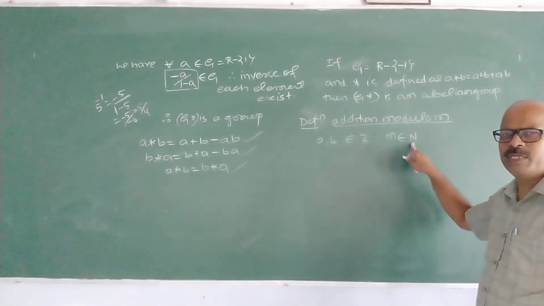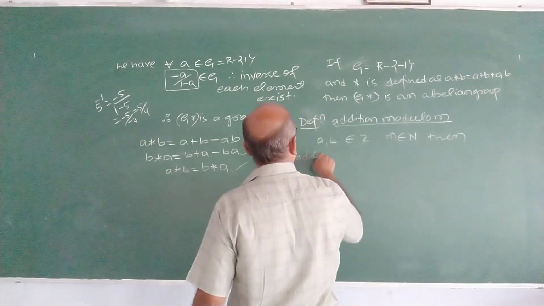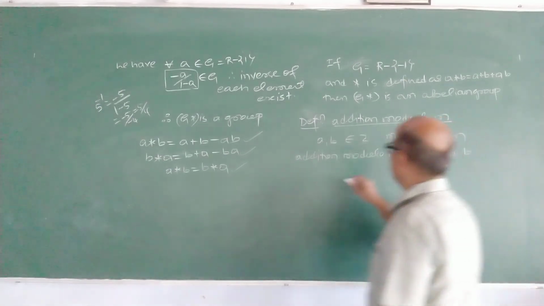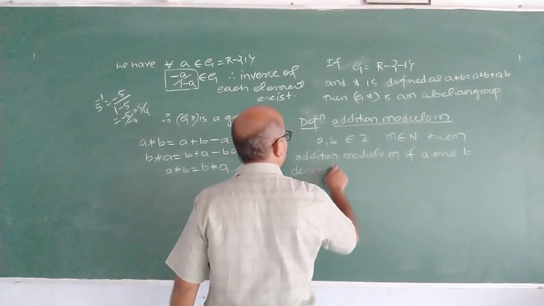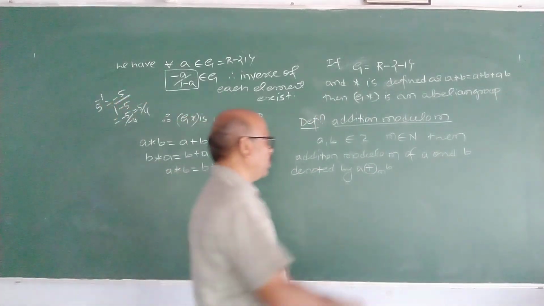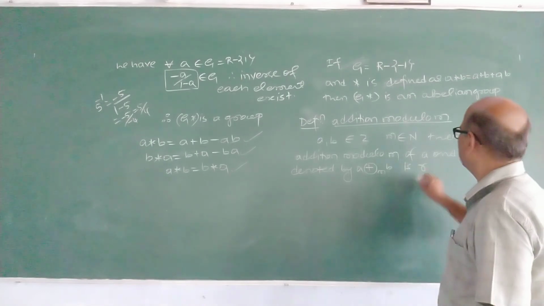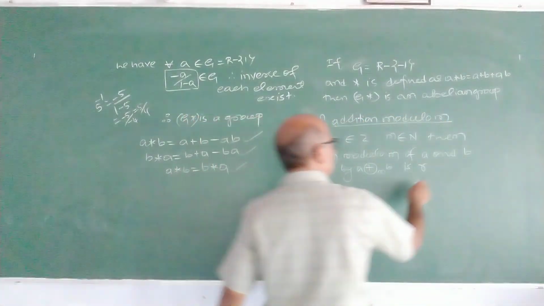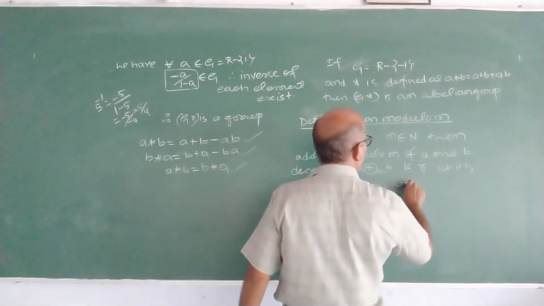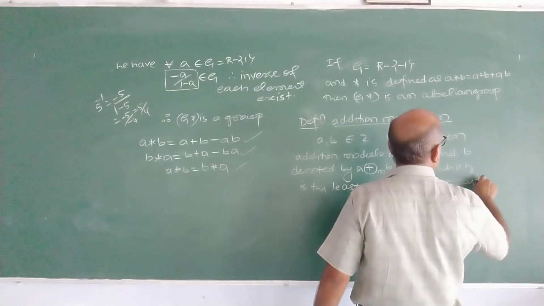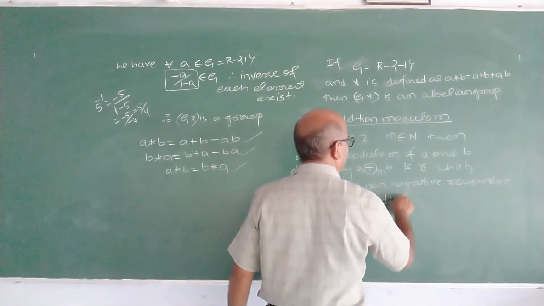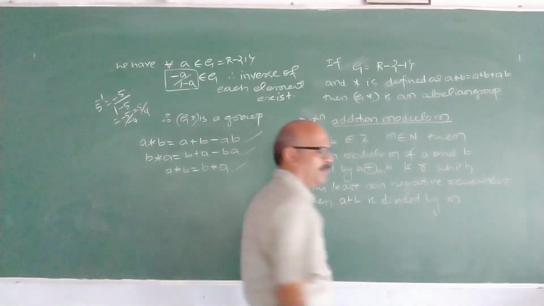A and B are any 2 integers. M is a positive integer. Then addition modulo m of A and B, this is the notation, is defined as R, which is the least non-negative remainder when A plus B is divided by M. This is the definition.